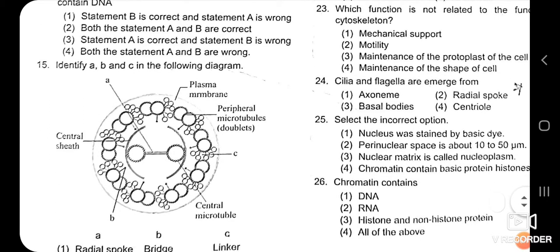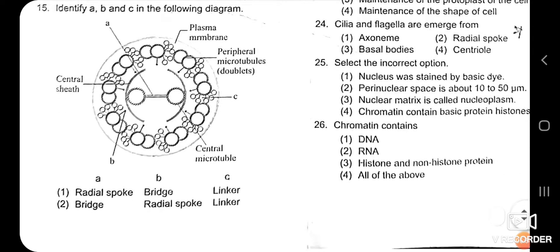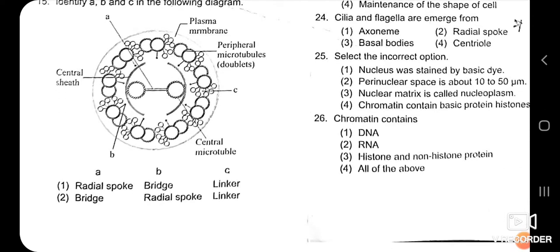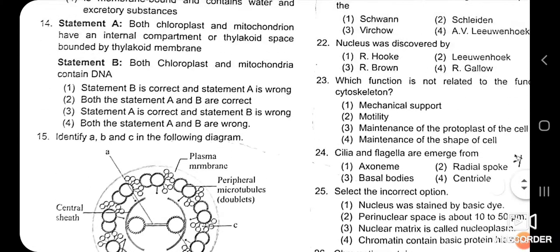Now here you can observe the figure, the diagrammatic representation of the internal structure of the cilia and flagella. There we have to identify the names of figure A, B, C in the following. Okay, so see here what is meant by A. The options are given here.